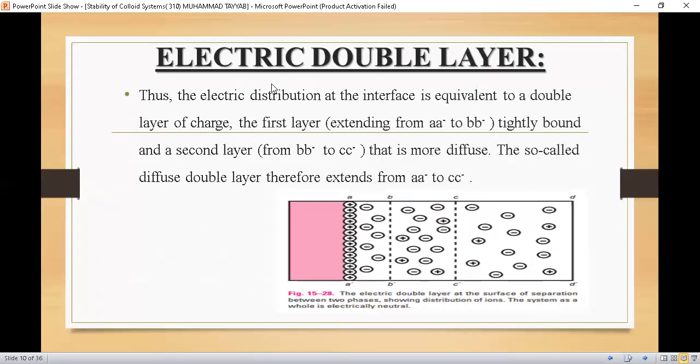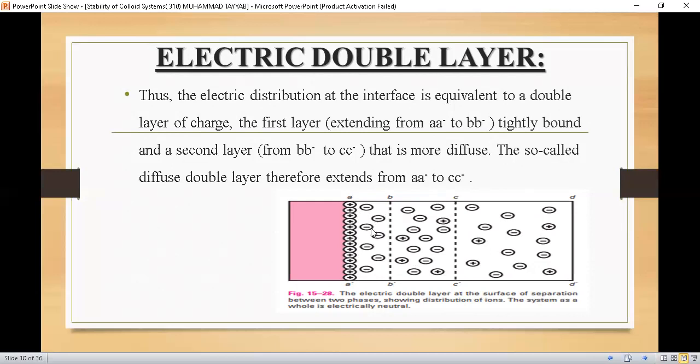Now students, let's discuss what the electric double layer is. This was all the background for understanding the electric double layer. Up till now we have discussed that, consider a solid particle that has adsorbed cations on its surface, and this solid particle will attract negative ions towards itself. These negative ions are called Gouy ions or counter ions, and then these negative ions will attract further positive charge. But remember, at this time the positive charge will not be attracted as much as before, because there are already positive charges on the surface of the particle, so they will tend to repel further positive charges.